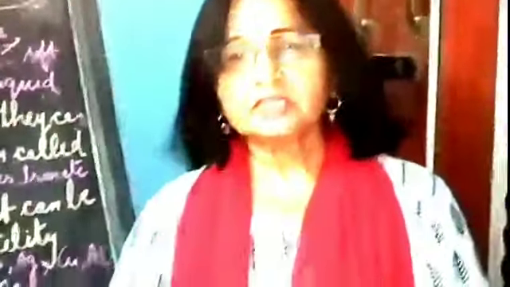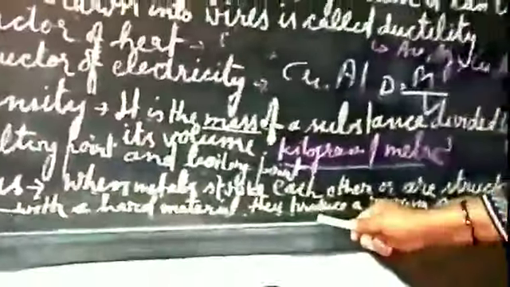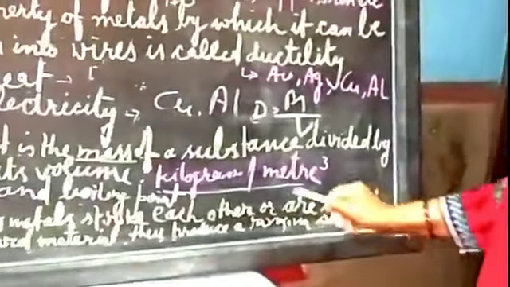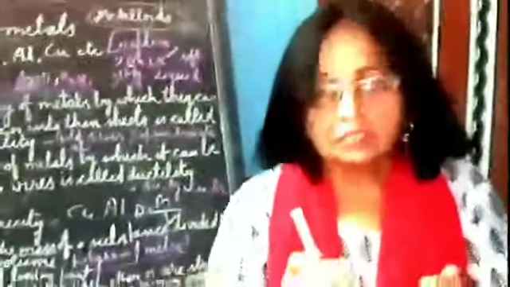Now I have two glasses. Here you can easily hear the voice. When you go to a temple, you can hear the sound very clearly when we ring the bell. So the ringing sound is called the sonorous property. Means when metals strike each other or are struck with a hard material, they produce a ringing sound. So this ringing sound is called the sonorous property. Meaning metals are mostly sonorous.